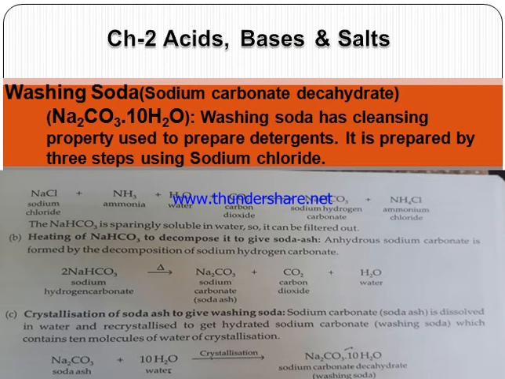So this is the preparation method. The first step is NaCl, water, CO2, NH3 forming NaHCO3 plus NH4Cl. 2 molecules of NaHCO3 are heated to form Na2CO3, and Na2CO3 reacts with water to form the washing soda. This is the preparation method.